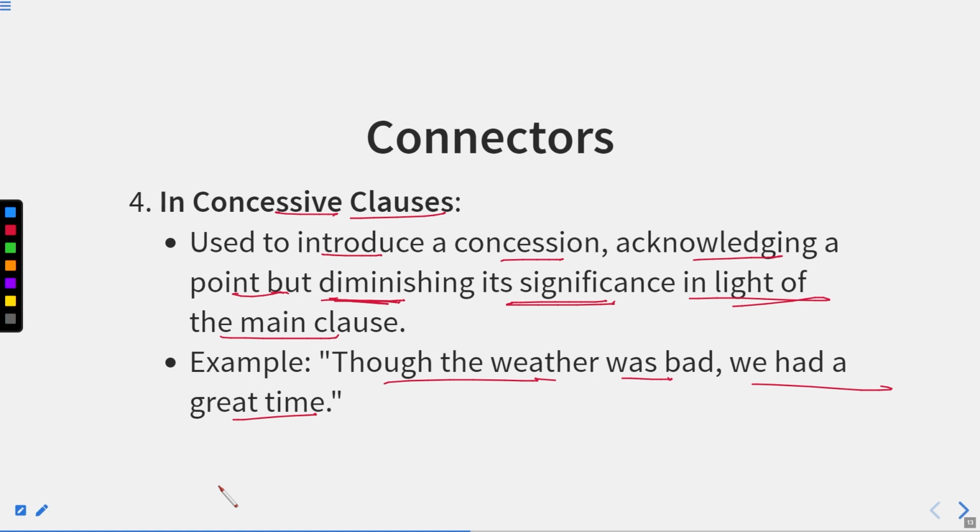Though the day was bad, though the day was hectic, though the day was tiring, it was worth it, because what you did was worth it. All your tiredness loses its significance, because whatever you wanted, you have done that.